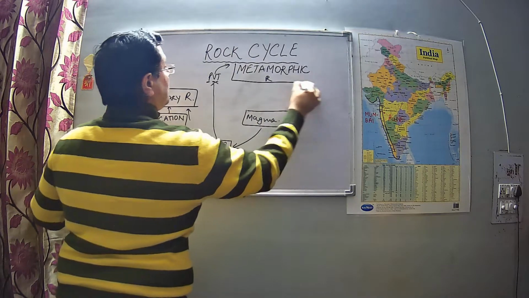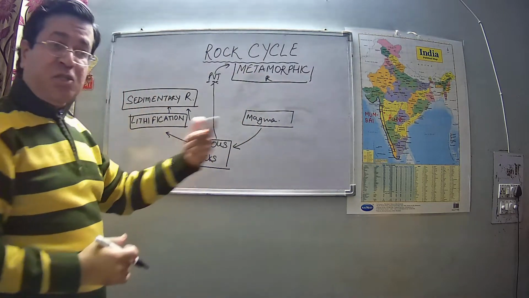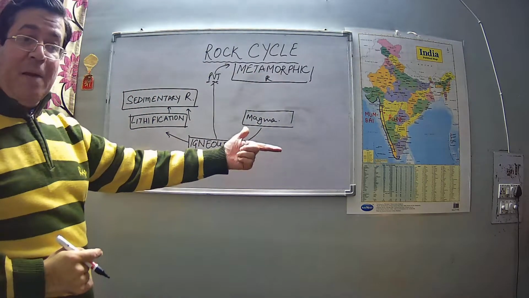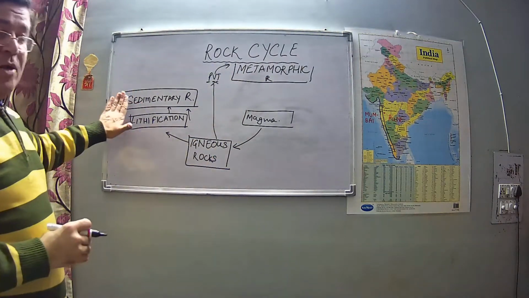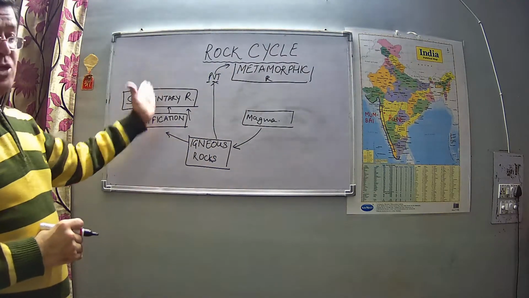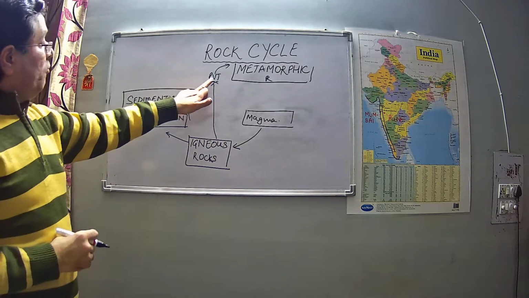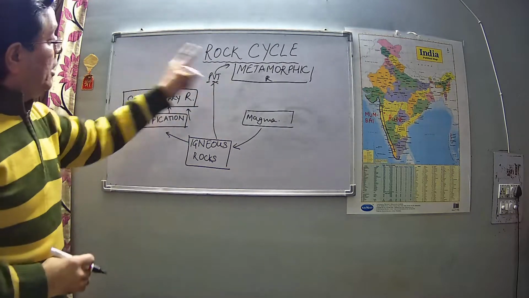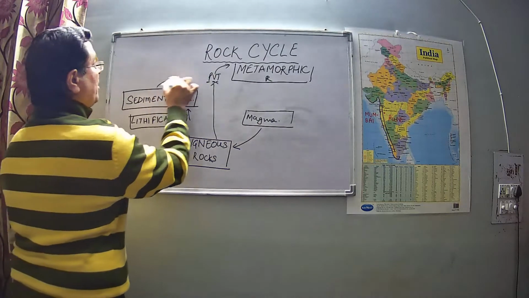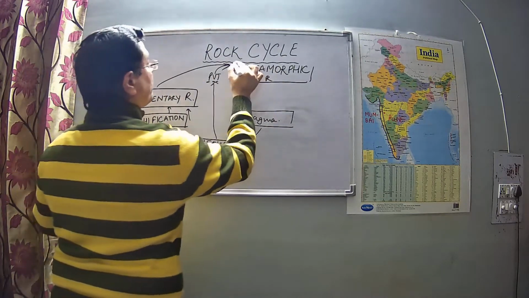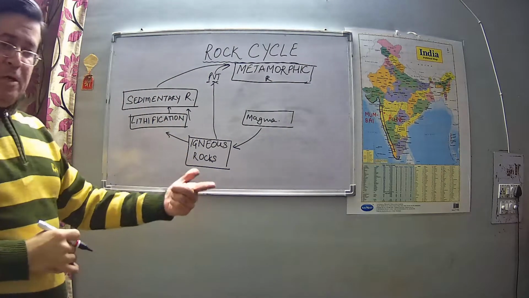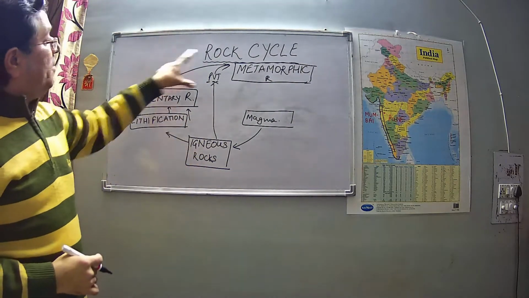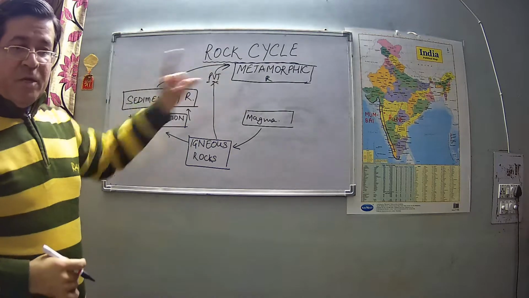Metamorphic. Morph means change. They change their form and they become metamorphic rocks. And these sedimentary rocks also undergo many changes due to pressure, volume and temperature, and they also become metamorphic rocks, right? Change happens, and igneous rocks and sedimentary rocks become metamorphic rocks.